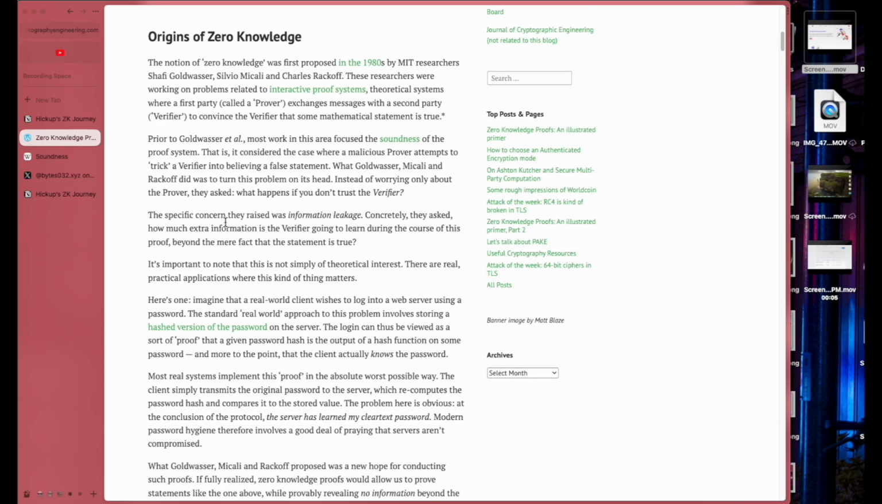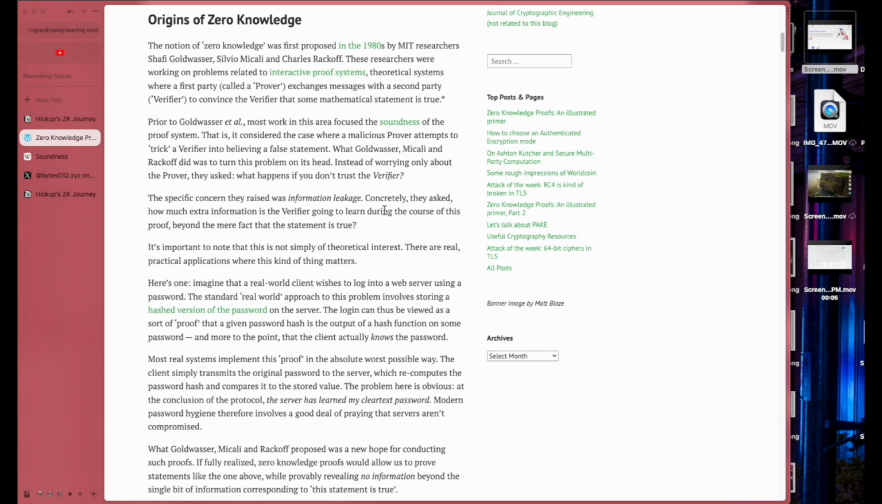The specific concern they raised was information leakage. Concretely, they asked how much extra information is the verifier going to learn during the course of the proof beyond the mere fact that the statement is true.